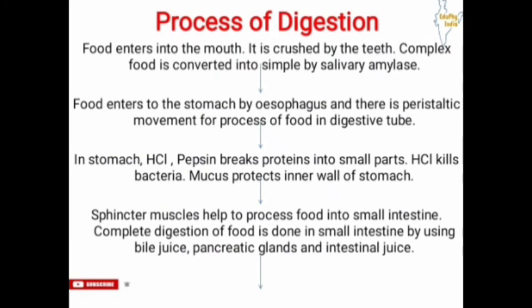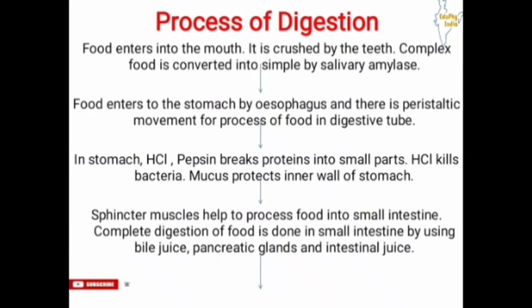Now we will see the process of digestion in the form of flow charts. As we have seen, first of all food enters into the mouth, then it is crushed by the teeth, and complex food is converted into simple by salivary amylase, which is present in saliva and secreted by salivary glands. Then food enters into the stomach by the esophagus, and there is peristaltic movement to process this food in the digestive tube. Then in the stomach, hydrochloric acid and pepsin break proteins into small parts, and also hydrochloric acid kills bacteria, and mucus protects the inner wall of the stomach.